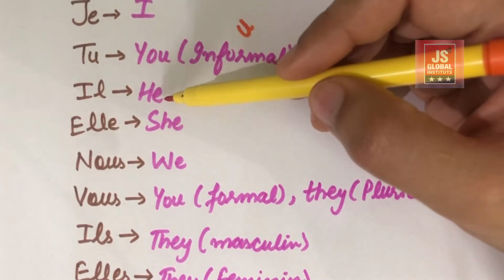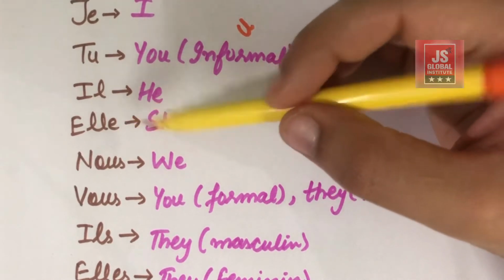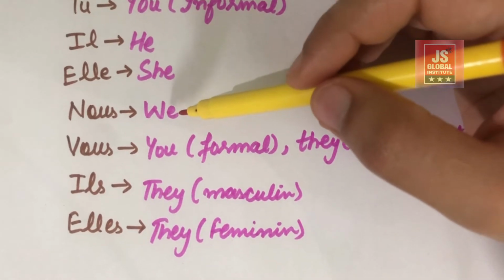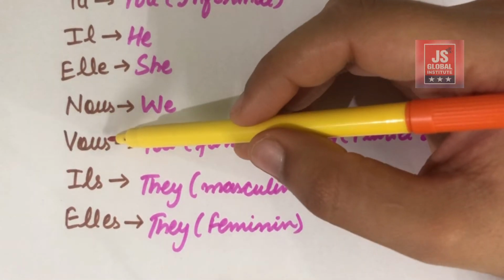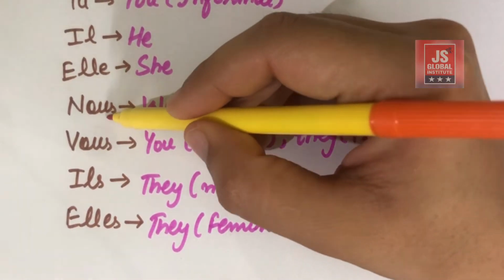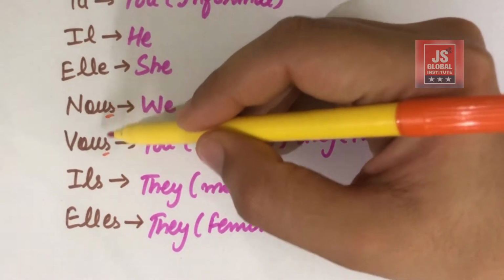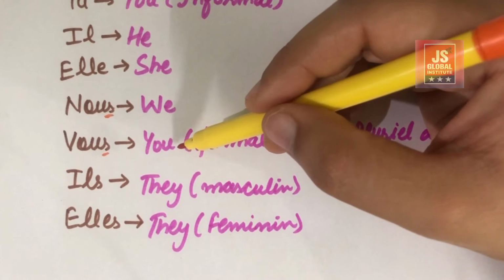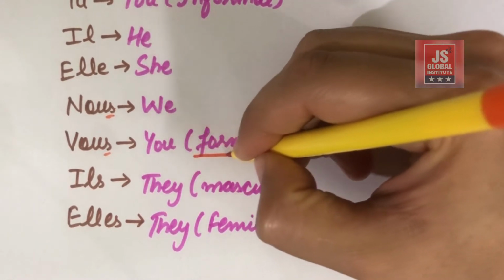which is he, elle, which is she, nous, that is we, vous. We are not pronouncing the S over here, and it is nous, vous. Vous also means you, but we use this for formal conversation.